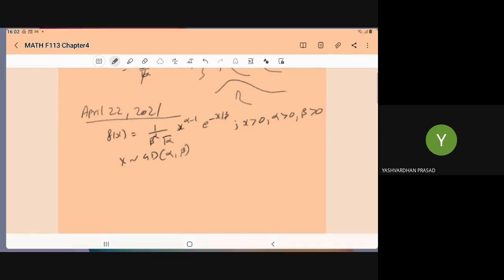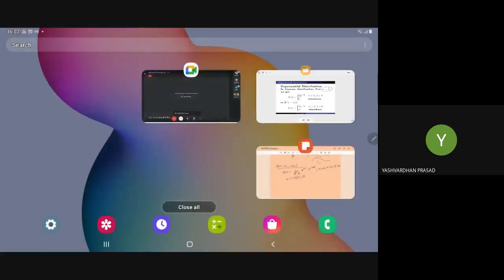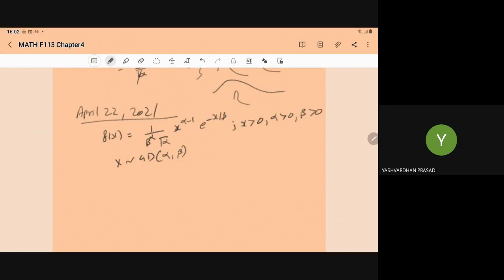Now the exponential distribution is the special case of the gamma distribution obtained by considering alpha equal to 1. If you put alpha equal to 1, this x will be the exponential distribution with parameter beta only.